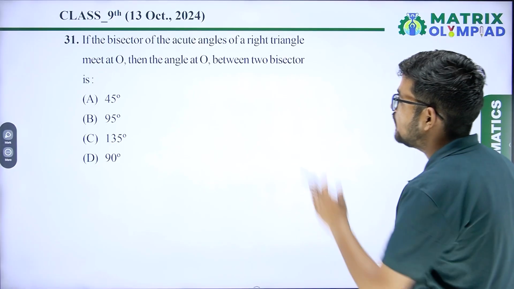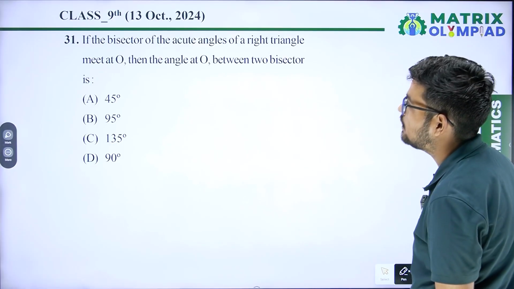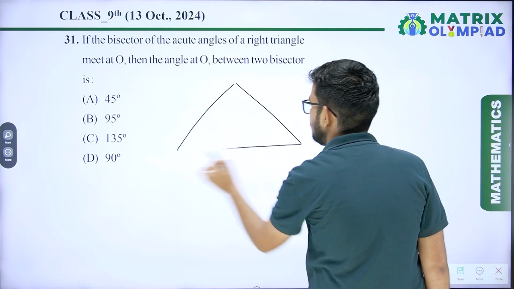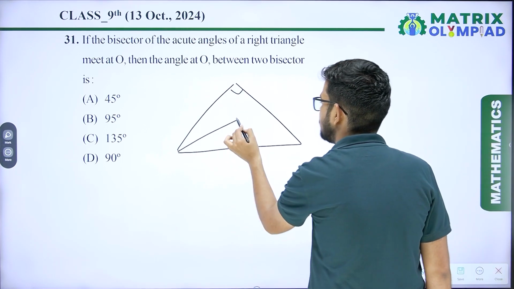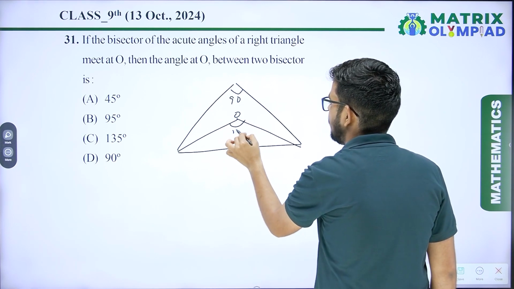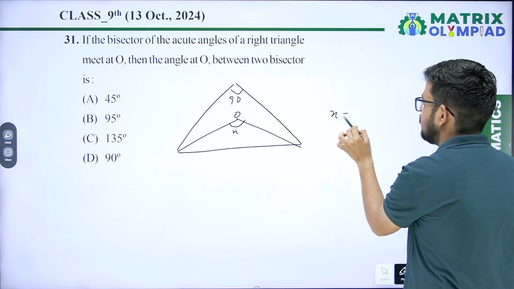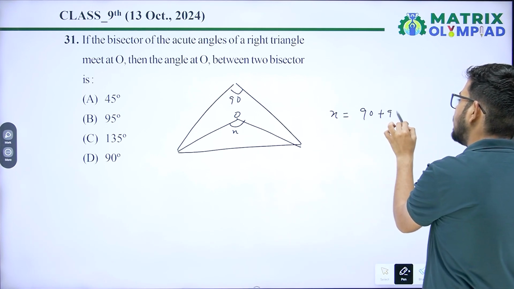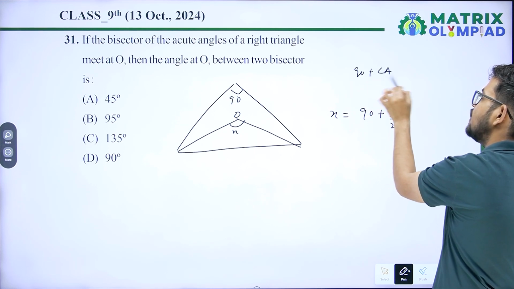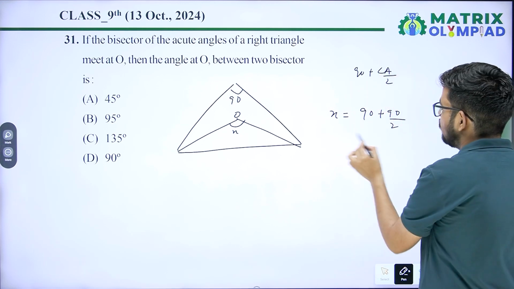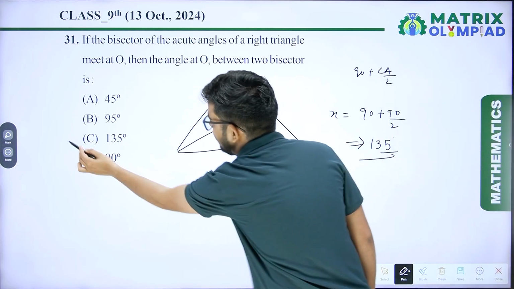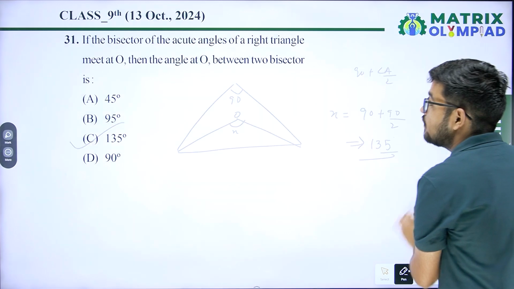Next, question number 31. If the bisectors of the acute angles of a right angle triangle meet at O, then the angle at O. This is a triangle and this is the right angle. Bisectors of these angles meet at O. So this angle is 90 degrees and this angle is X. Then X equals 90 plus 90 upon 2. The formula, as you know, is 90 plus angle A by 2, where A is the angle. So that is 90 plus 90 upon 2, that is 135 degrees. So the answer is option C, 135 degrees.